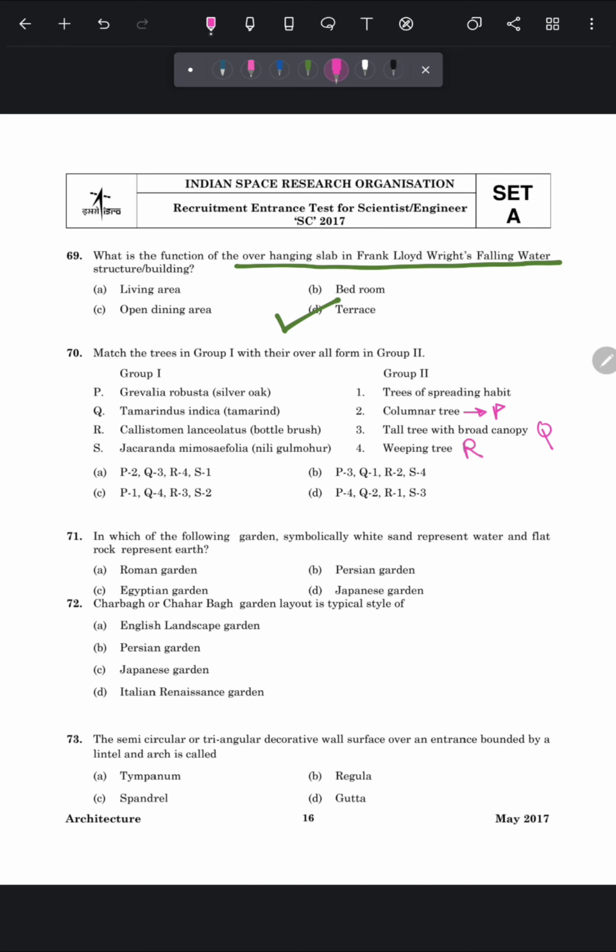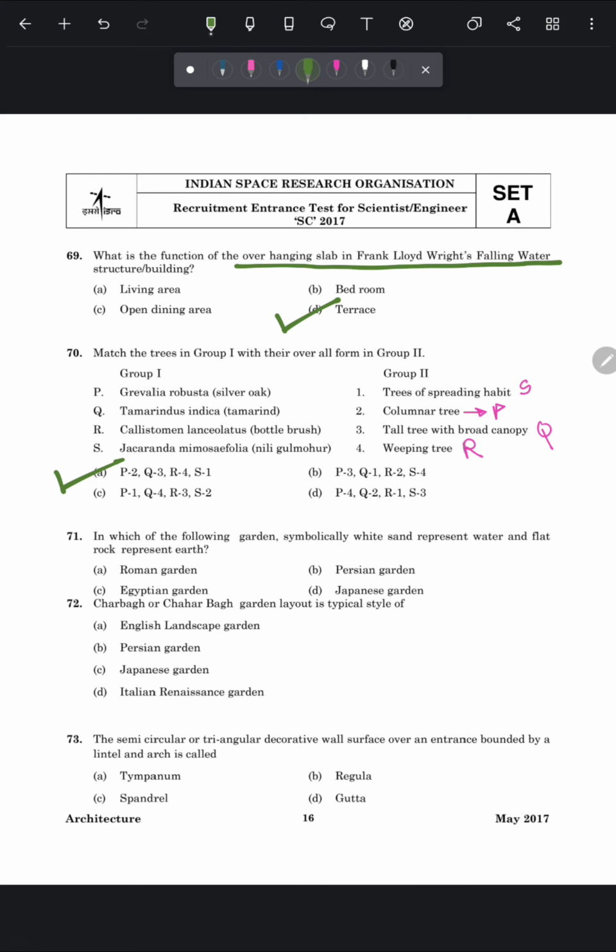Last is Jacaranda mimosifolia, which is also known as Neeli Gulmohar. So these are generally the trees with spreading habits. So this will be S. So as per this, the correct answer of this question will be option number A.